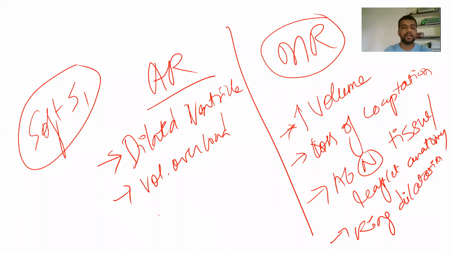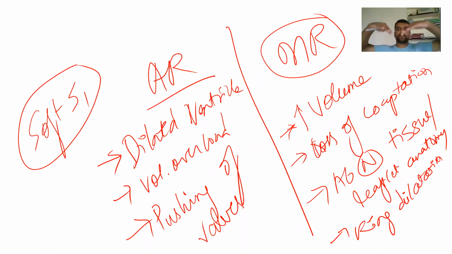Then the second one, the last, is pushing of valves. Pushing of valves is going to cause your reduced distance. For example, this was the normal position. Because the blood is coming like this, they are going to slightly close like this. And whenever the ventricle contracts, they are just going to close this much. Instead of closing from this position to this, they are just going to close from here to here. So that is also going to cause your soft S1.